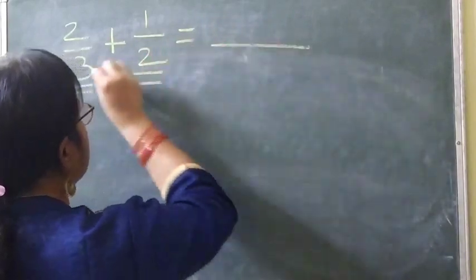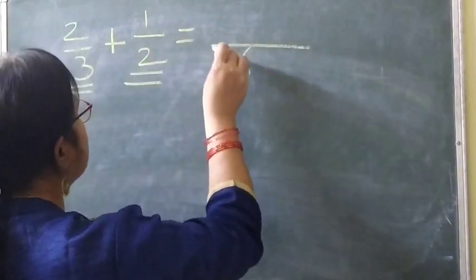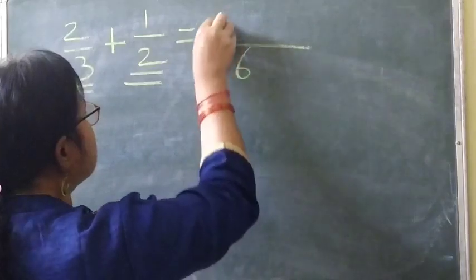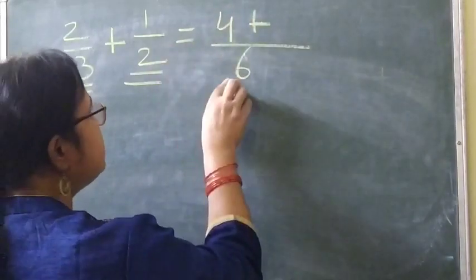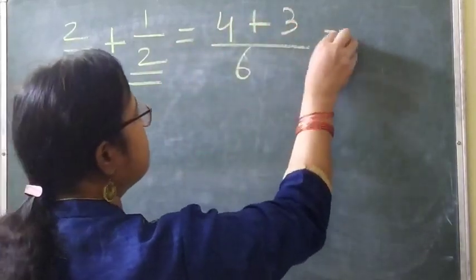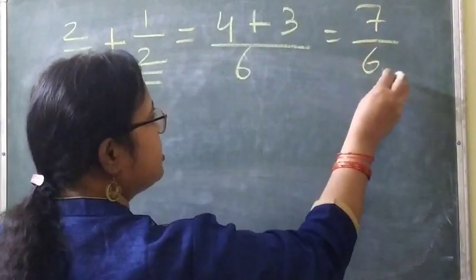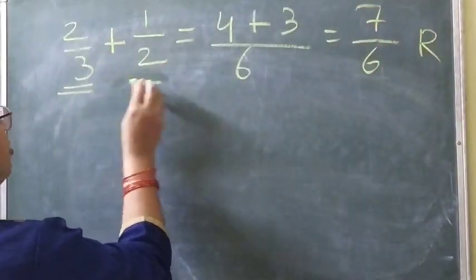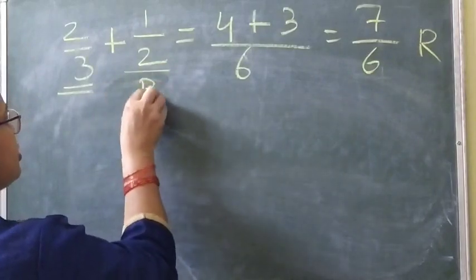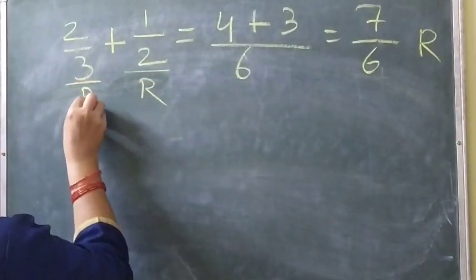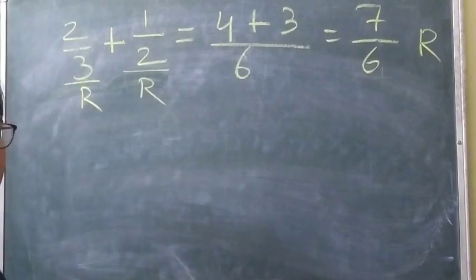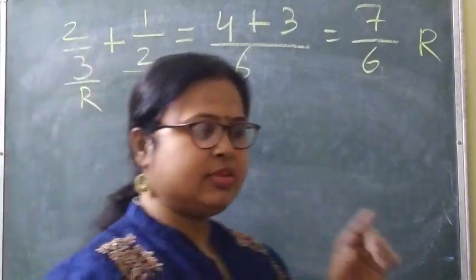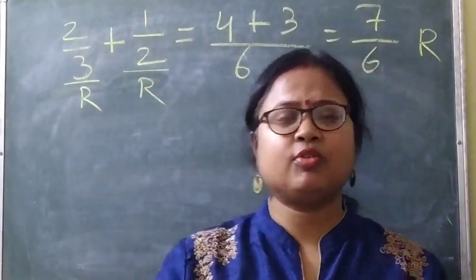So here 3 2s are 6, then what? 3 2s are 6, 2 2s are 4, plus 2 3s are 6 and 3 1s are 3, and this is equal to 7 by 6. This is a rational number. This one is also a rational number. Clear? Now, this I have discussed, this is applicable for all.